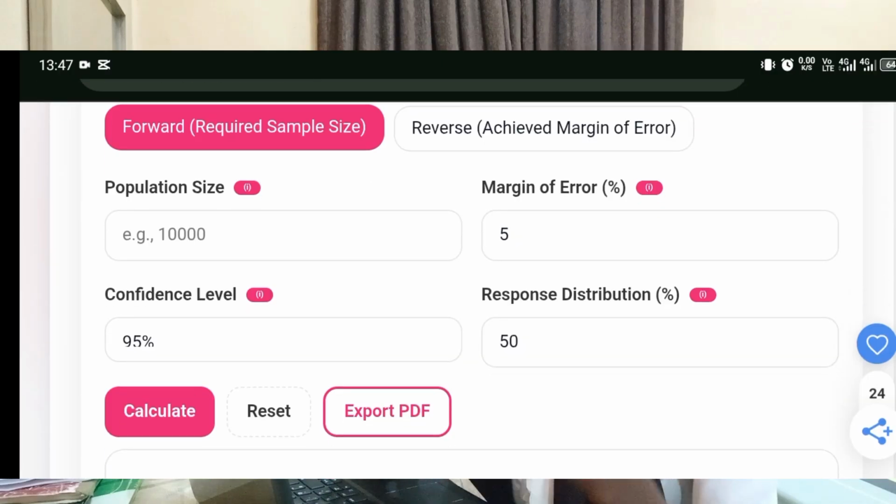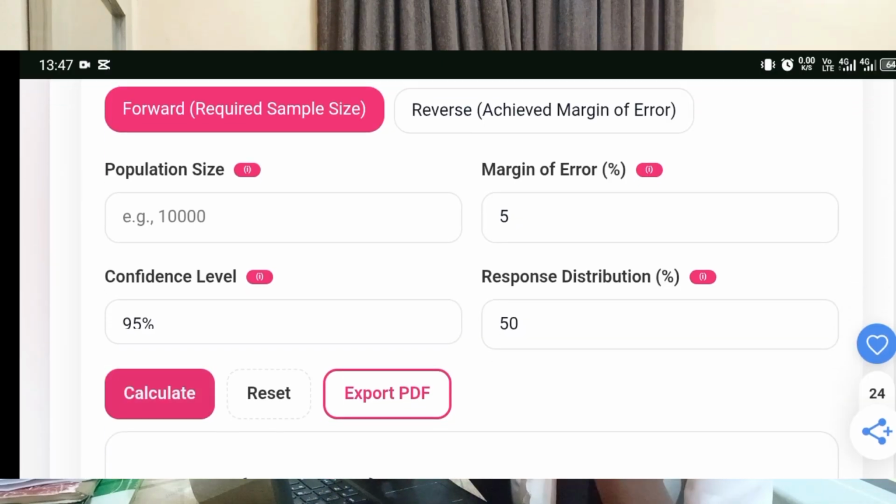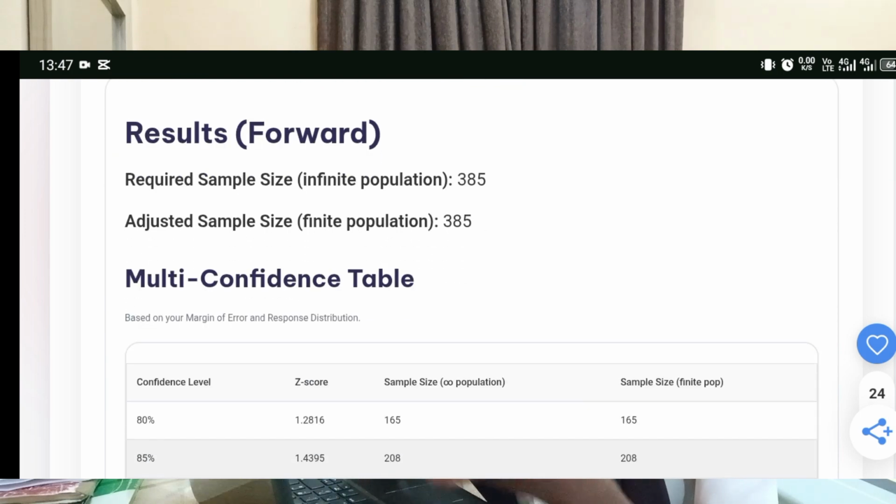Also, if you don't know your population size, you can still use this formula, just that the adjustment will not be made because you don't know your population size. And also, if you don't know your response distribution, which is the one you get from the prior literature, you can still go ahead and use this formula with 50%, which is going to give you the maximum sample size that you will need to conduct your study. And if you look here, you see that the answer is 385, which, trust me, if you use your Cochran formula, your complex statistical formula, you're still going to arrive at the same answer.